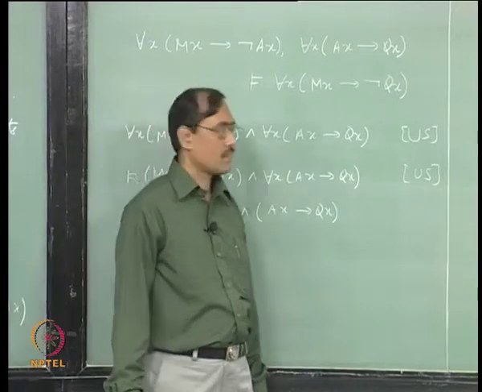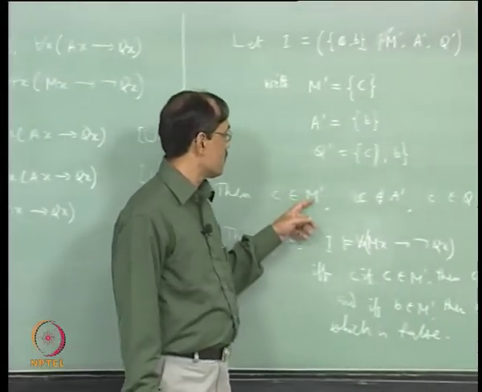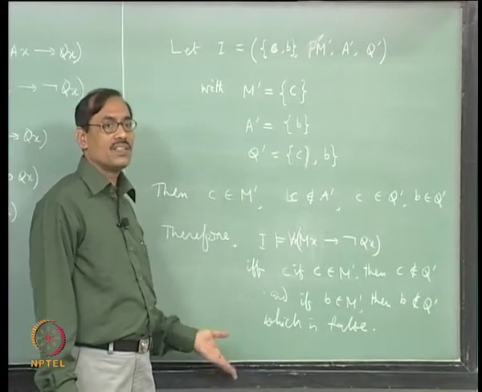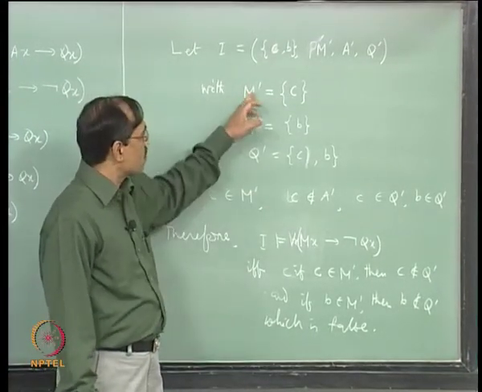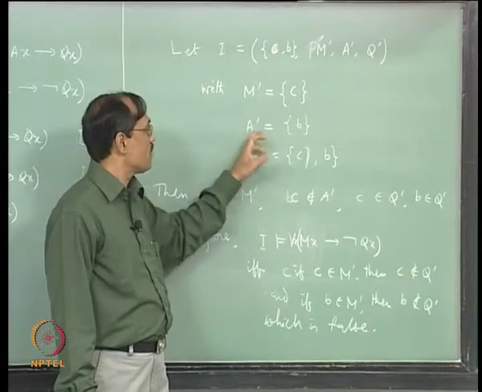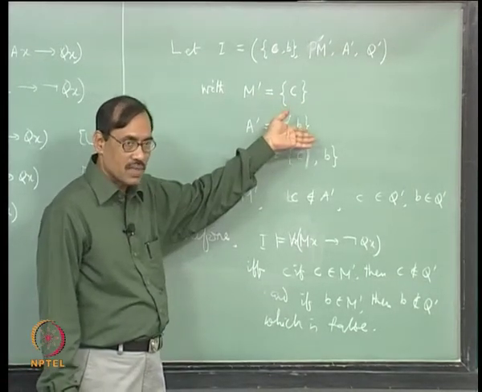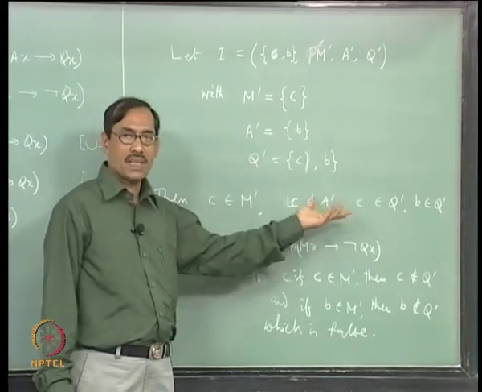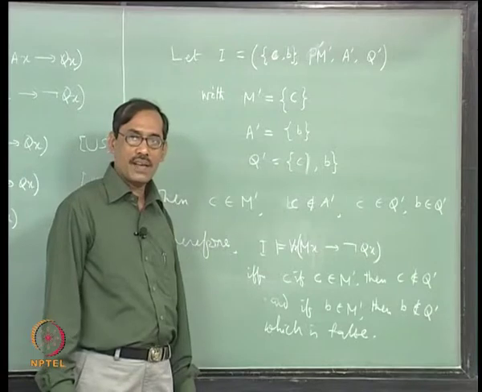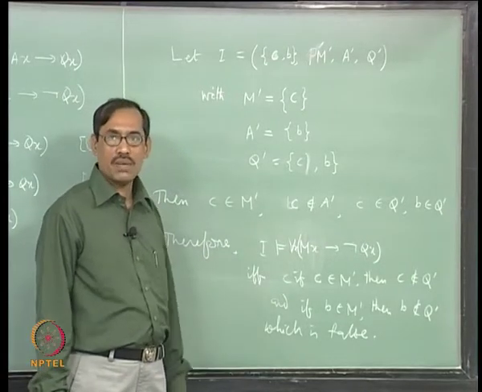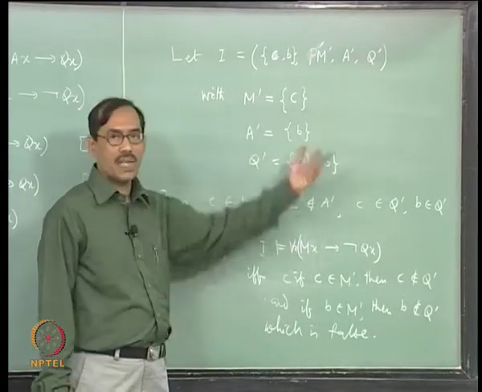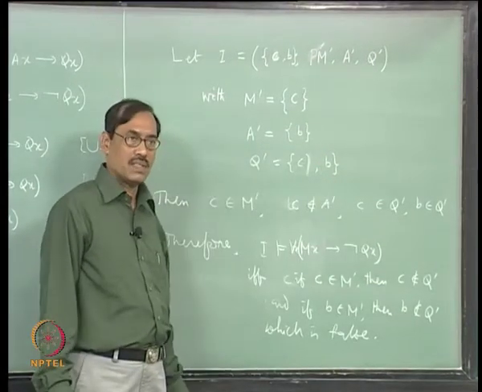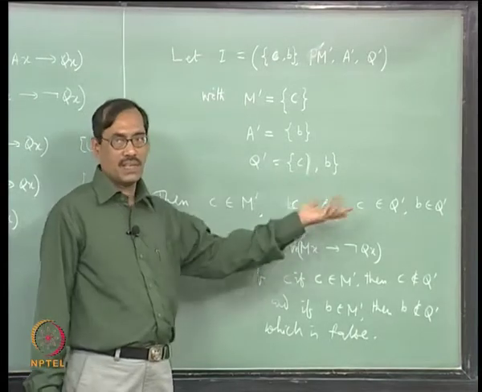Is that clear? Now, look at this, the way you have constructed, you can make it better without going through all these discrete points. Say what we have done, M prime is C, A prime is its complement in some sense, right, C is not there, and Q prime you could have taken the whole one, right. So, suppose I interpret in the set of natural numbers, I take M prime to be the set of all prime numbers and A prime to be the set of all composites, let us say, and Q prime is everything of n.